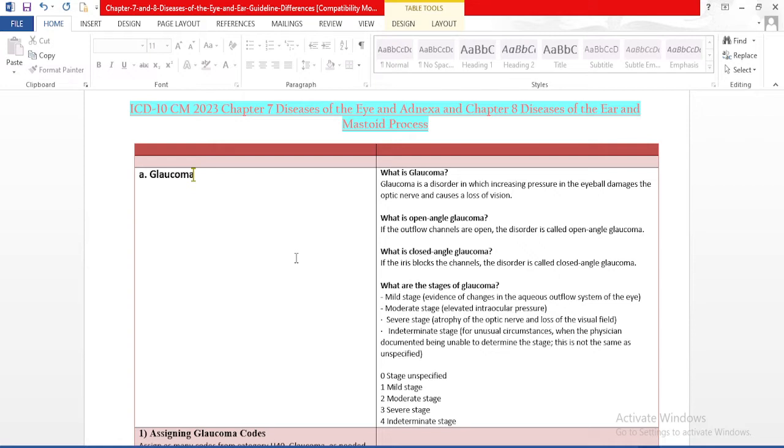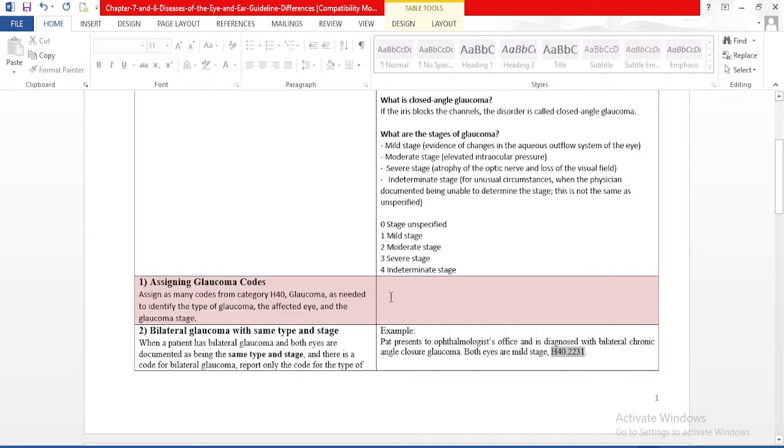If the outflow channels are open, the disorder is called open angle glaucoma. Next one, what is closed angle glaucoma? If the iris blocks the channels, the disorder is called closed angle glaucoma.